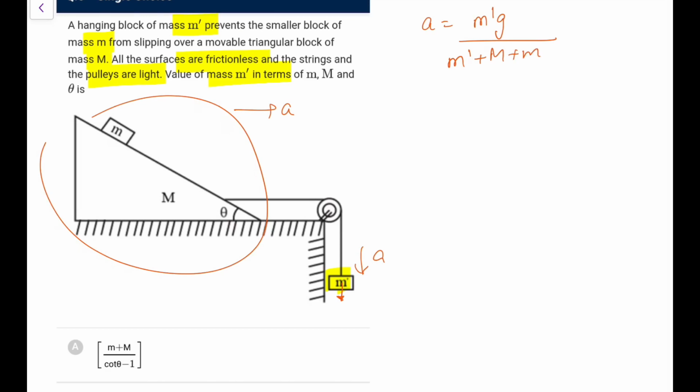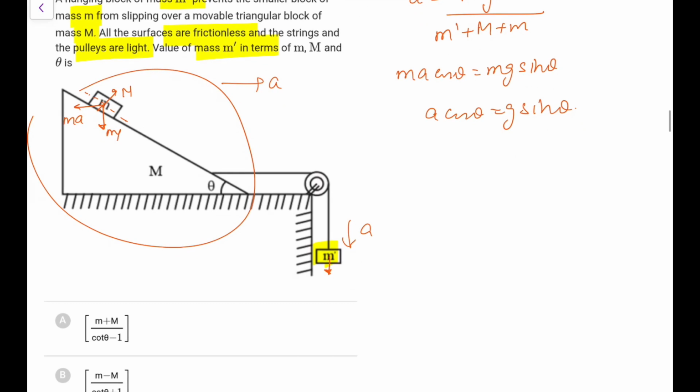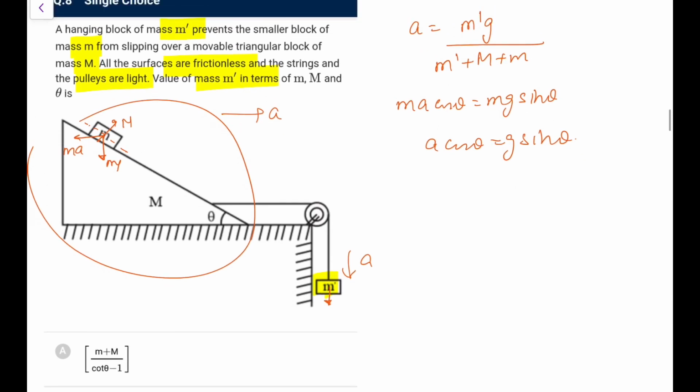This is the acceleration. Now in frame of capital M, it is at rest. So when we view it in frame of M, I'll apply this pseudo force ma, and this would be mg, and this is N. And because it is not slipping, the component of mg here and ma here must balance. That is ma cos theta should be equal to mg sin theta. So from here a cos theta is equal to g sin theta, so acceleration is g tan theta. So m dash g upon m dash plus M, that is acceleration, is equal to g tan theta.